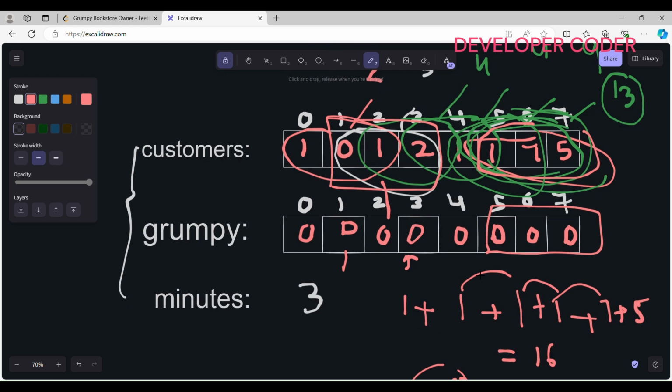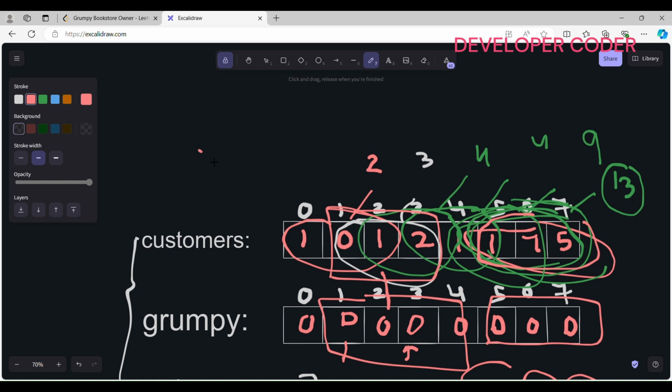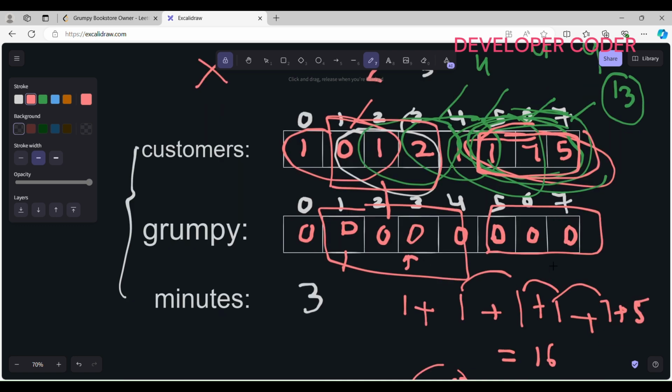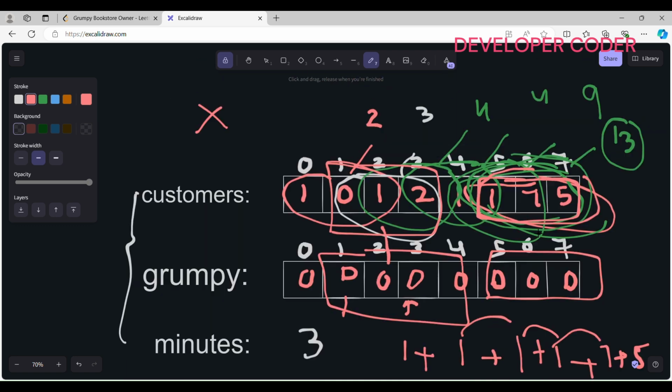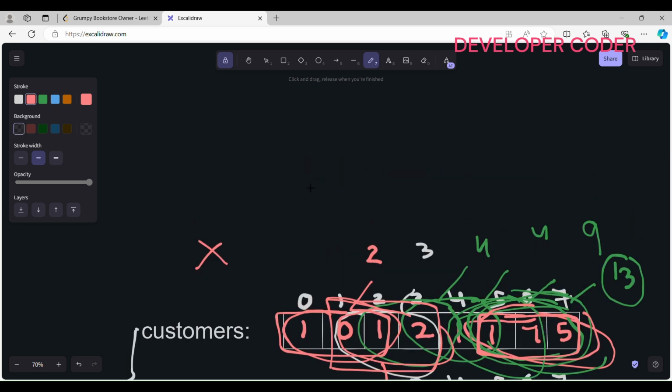If I just use this window, our approach is going to fail if we directly make our shop owner not grumpy by just checking the max size, the max number of customers wherever it is possible in those consecutive minutes. So now let's see how we are going to solve this problem. I hope you guys are clear why we are not just going to use this simple technique, where we just find the max number of customers in that particular window. Window of 3, because minutes is 3.